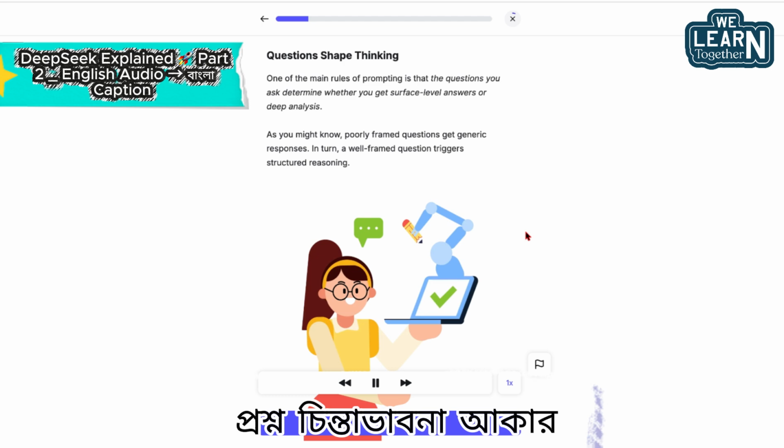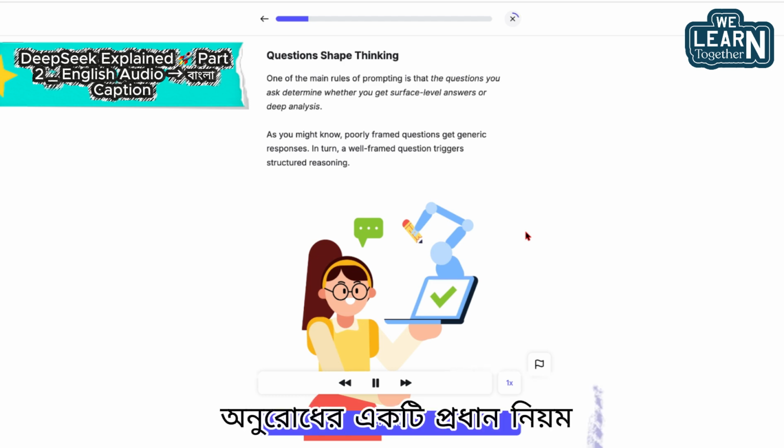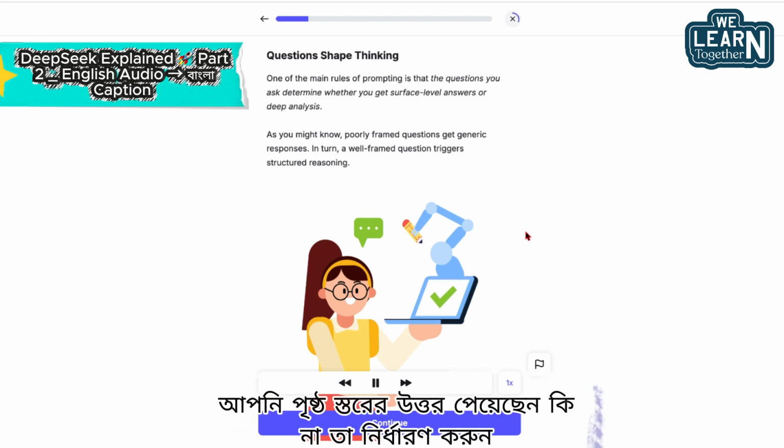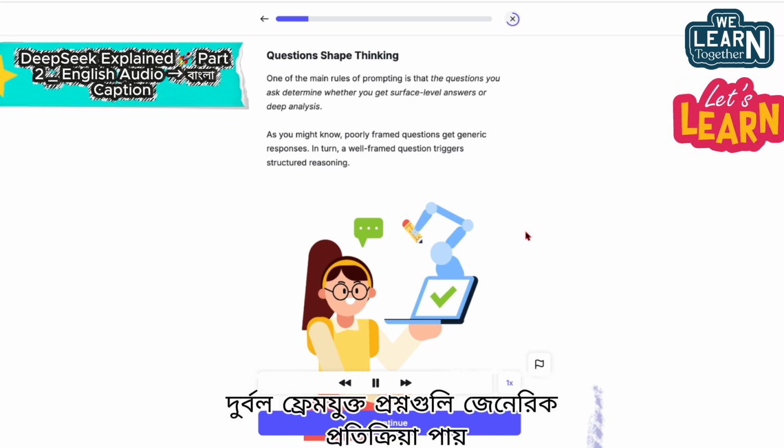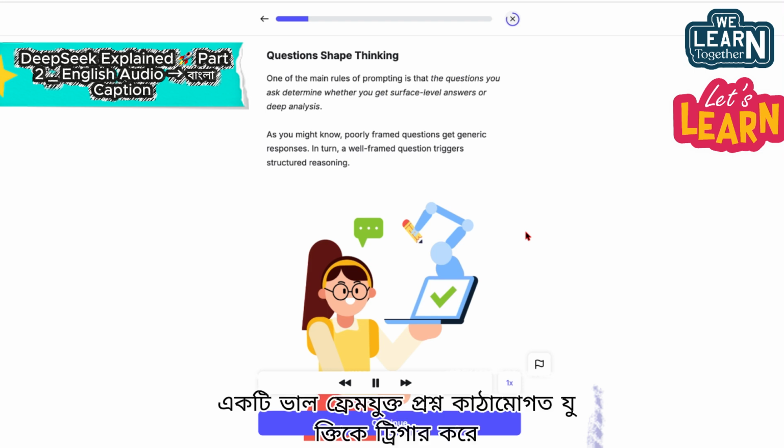Questions shape thinking. One of the main rules of prompting is that the questions you ask determine whether you get surface-level answers or deep analysis. As you might know, poorly framed questions get generic responses. In turn, a well-framed question triggers structured reasoning.